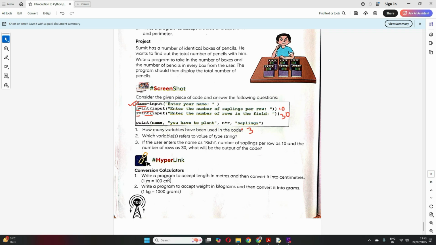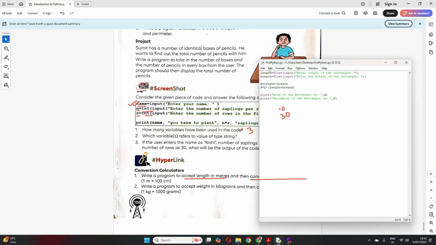Clear? It's very simple. Now you write a program to accept length in meters and then convert into centimeters. So you have to accept first, your input will be length in meters. Whatever they have given, you assume that to be in meters. Okay, so your statement will be input, enter length in meters, correct? Enter length in meters.